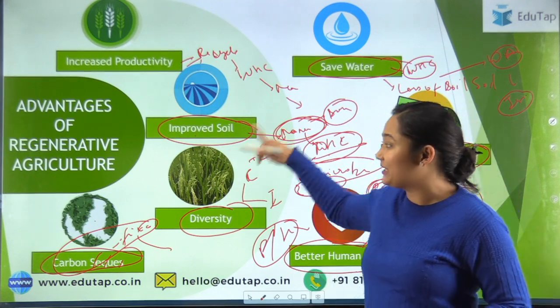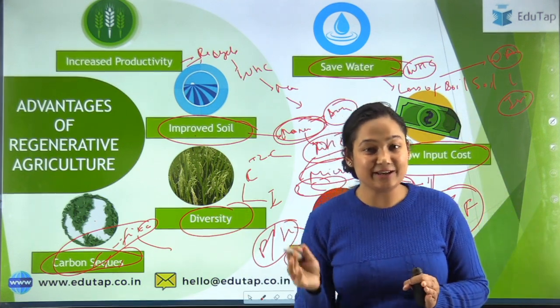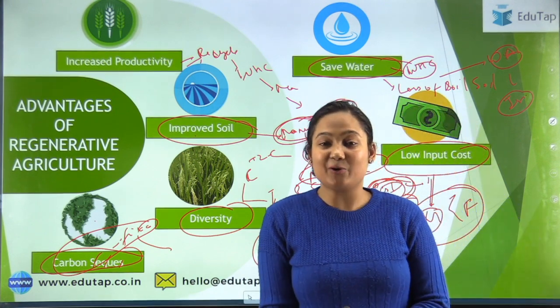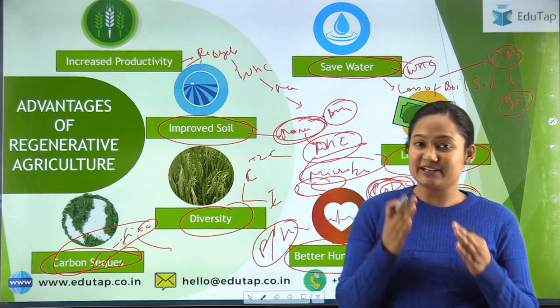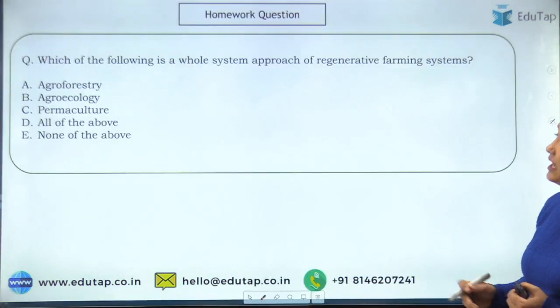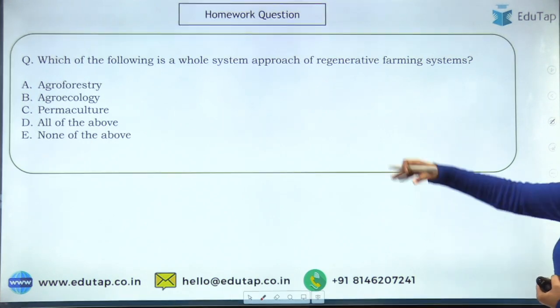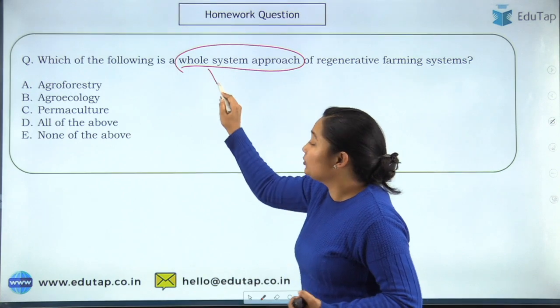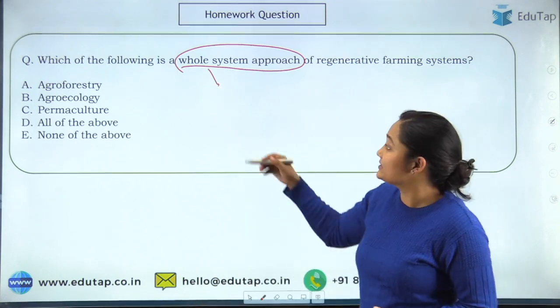So the problems that we have discussed, regenerative agriculture is a very beautiful answer to all those questions. So that was it about regenerative agriculture. I have discussed it on my end. Now it is time for the homework question. The homework question being, which of the following is a whole system approach for a regenerative agriculture system? The whole system approach means we are not only going for one or two practices.